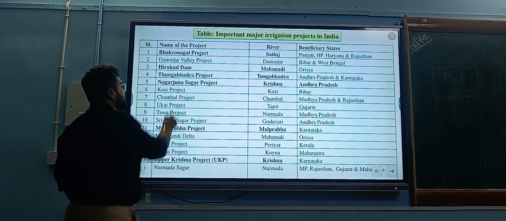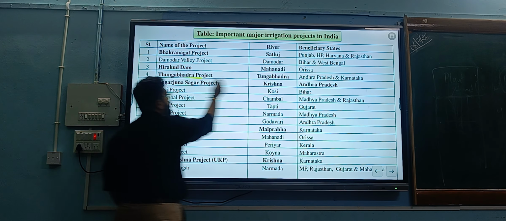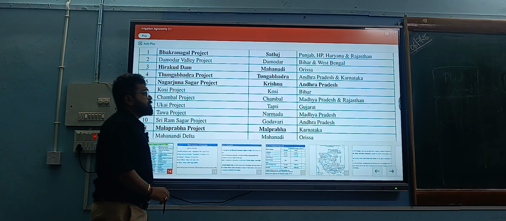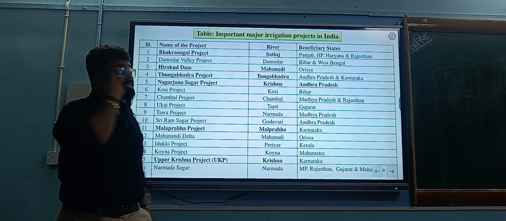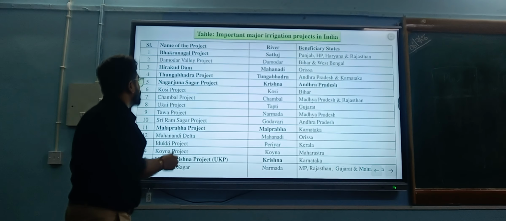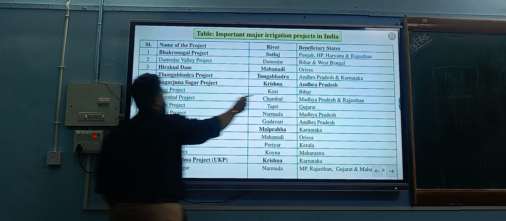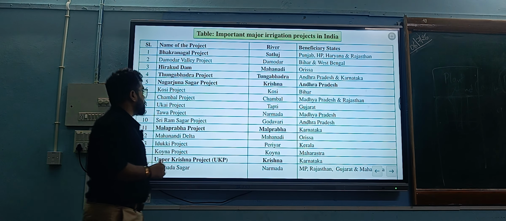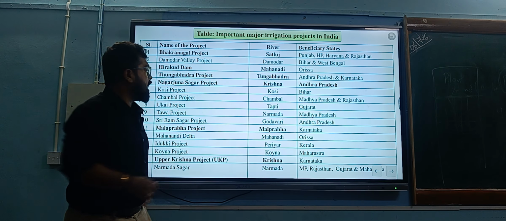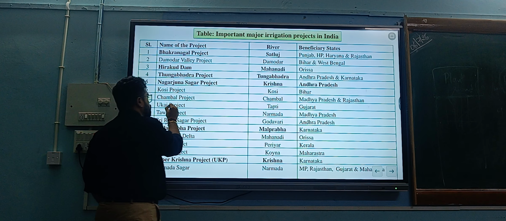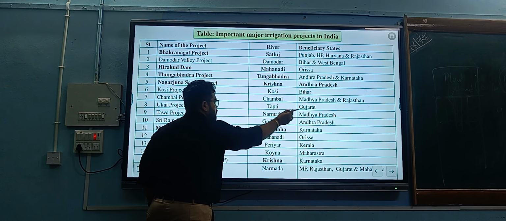Then we have Tungabhadra project on the Tungabhadra river of Andhra Pradesh and Karnataka. We have Nagarjun Sagar project on Krishna river of Andhra Pradesh. We have Kosi project on Kosi river of Bihar. We have Chambal project on Chambal river of Madhya Pradesh and Rajasthan. We have Ukkai project on Tapti river of Gujarat.